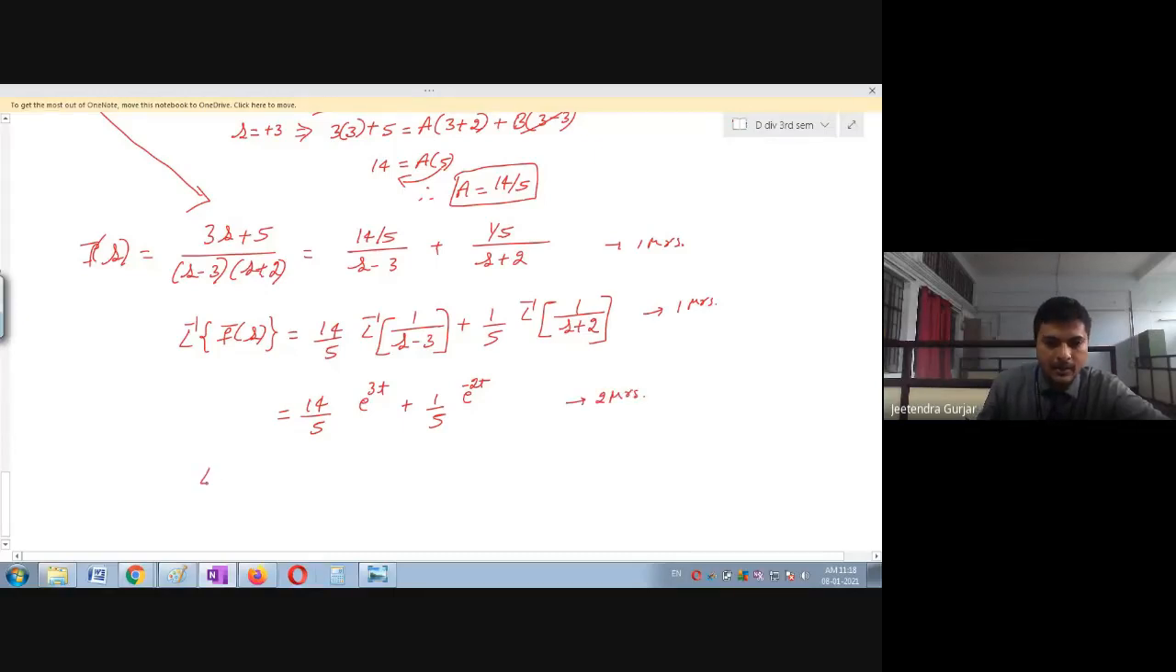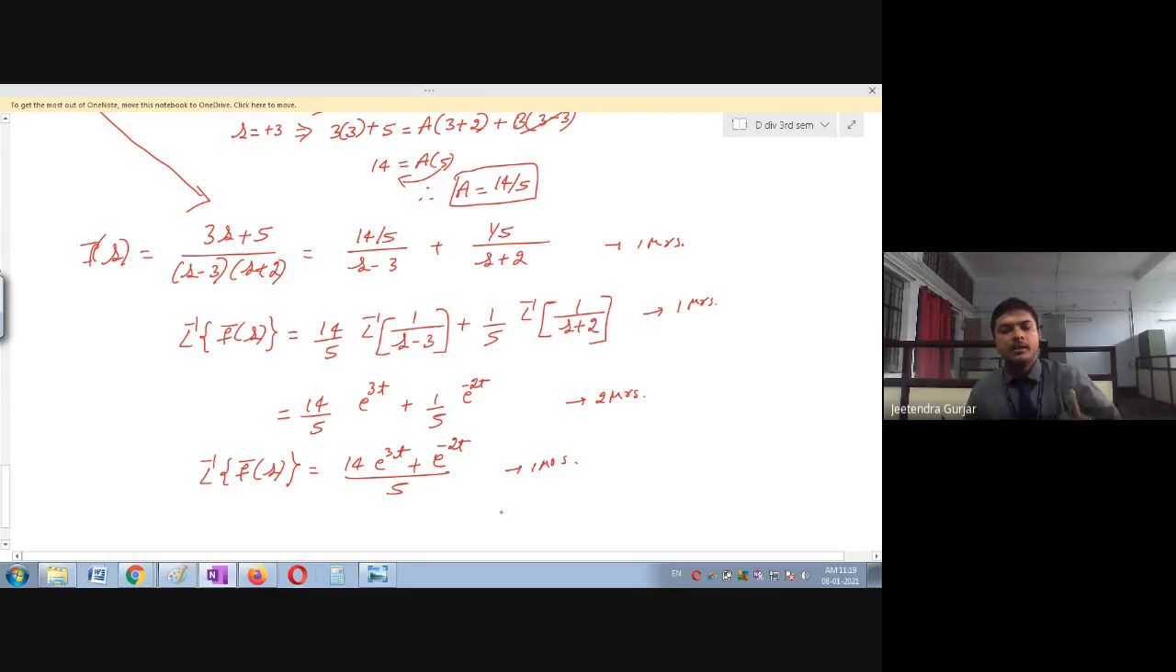Okay, final answer you can write L inverse F dash of S is equal to 14 e raised to 3t plus 1 into e raised to minus 2t, divided by 5. 5 is common here, so I have taken divided by 5. This will be for 1 mark. So altogether it will be 5 marks. Yes, students, this is our answer.